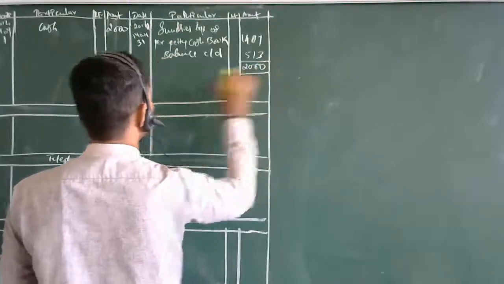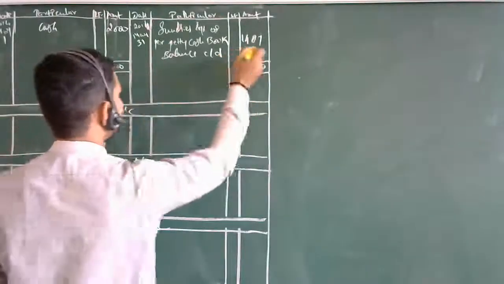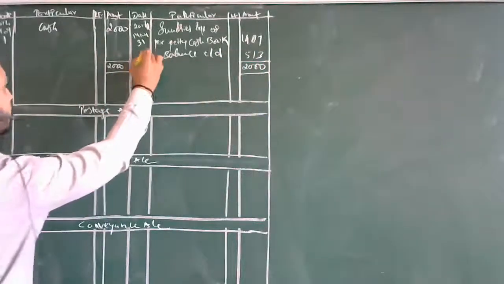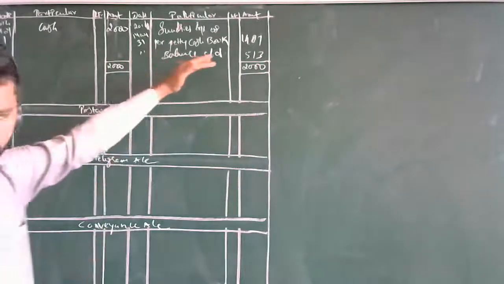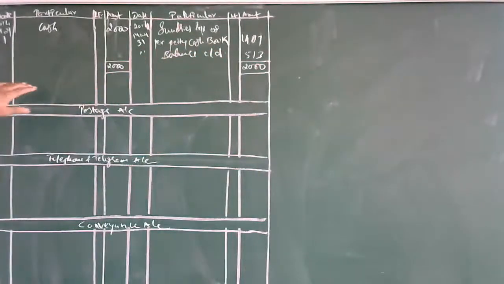Then if you make 2,000, it will tally. The same amount which you have carried forward, you are going to take here as balance brought down.